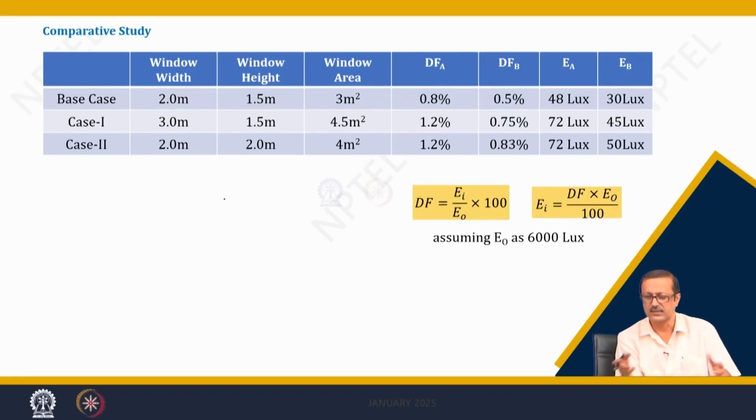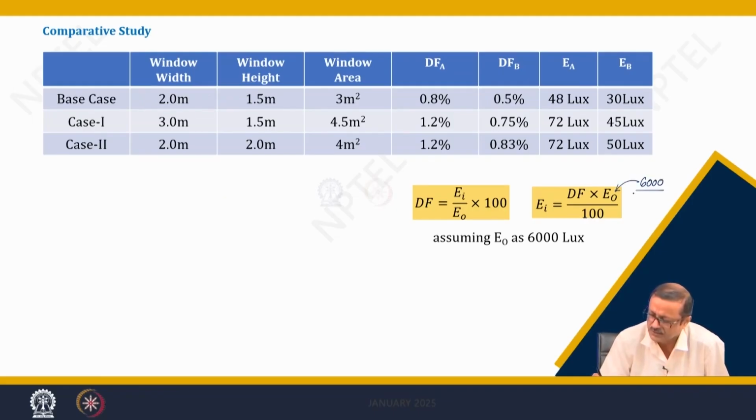This is my calculation, the equations. EI I have calculated, I put this value as 6000, the average value, and DF is 0.8%, so I have to give 0.8 because it is divided by 100. So, 48 lakhs and 30 lakhs, 72 and 45, 72 and 50. Those are very small values, I understand, but this is for one window. Maybe there are 2 such windows, this is a very small window. So 2 such windows may improve this value, we have to see. That one has to be calculated.